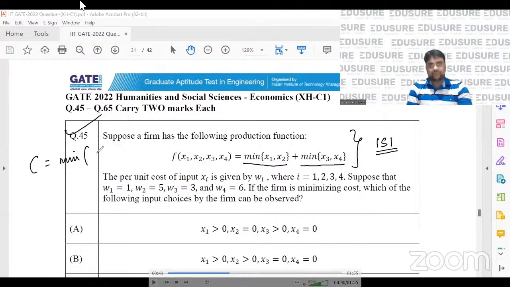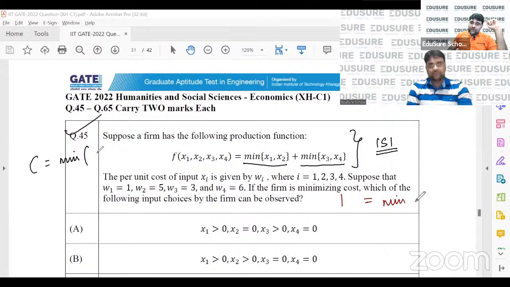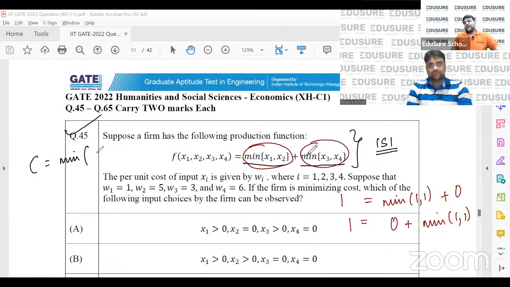Please understand that if I want to produce one output, it will be minimum of 1, 1 plus 0, or it will be 0 plus minimum of 1, 1. So either I will be producing it with x1 and x2, or with x3 and x4. So this min of x1, x2 and this min of x3, x4 are perfect substitutes. Either I produce with this or I produce with this.